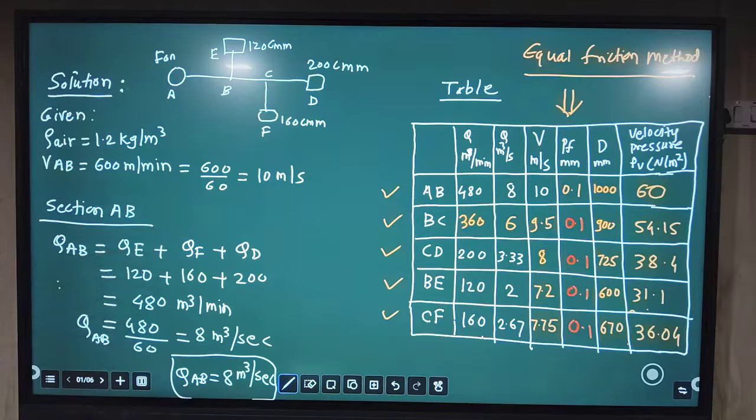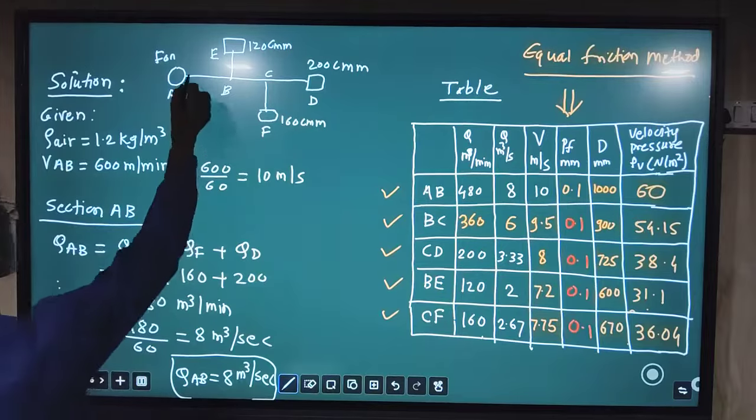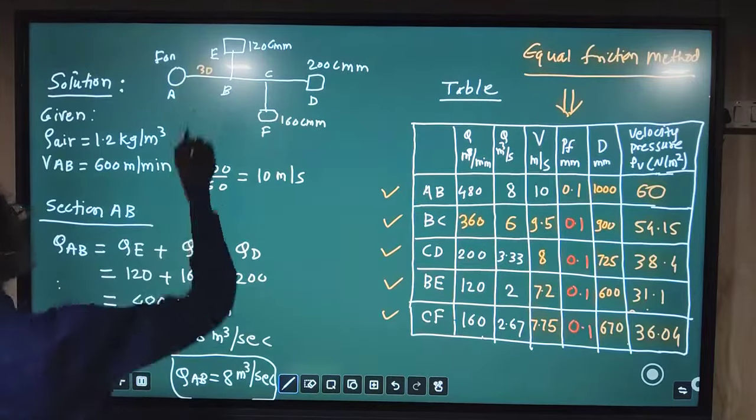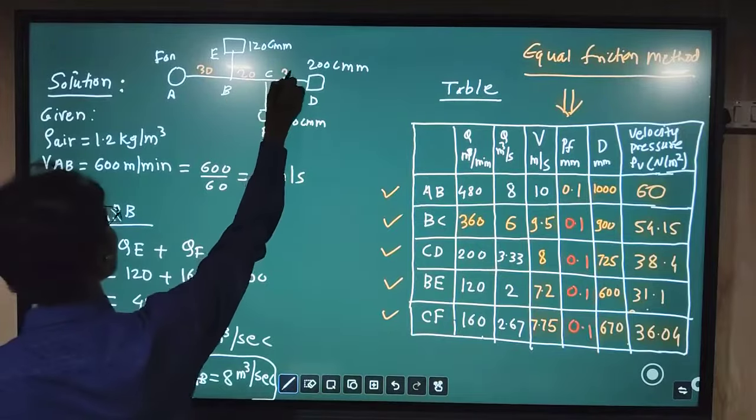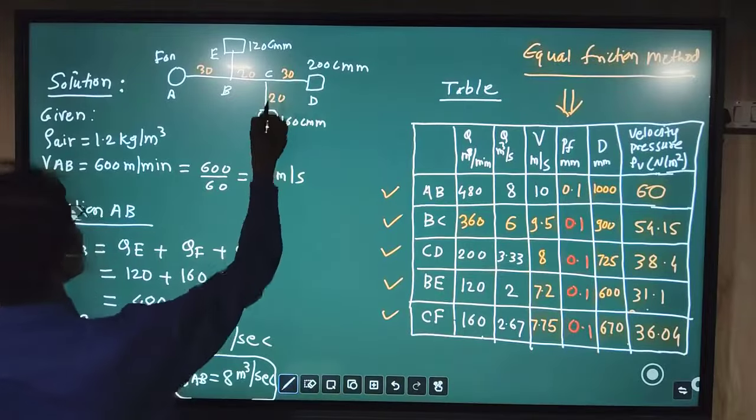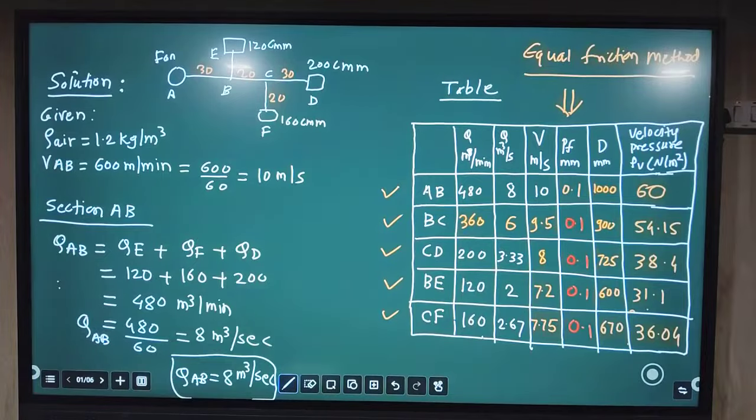Here, if you see, these are the lengths we are given: AB 30, then here is 20, here is 30, and here is 20. So here we can have different paths, and out of these different paths we have to identify the path of maximum length.